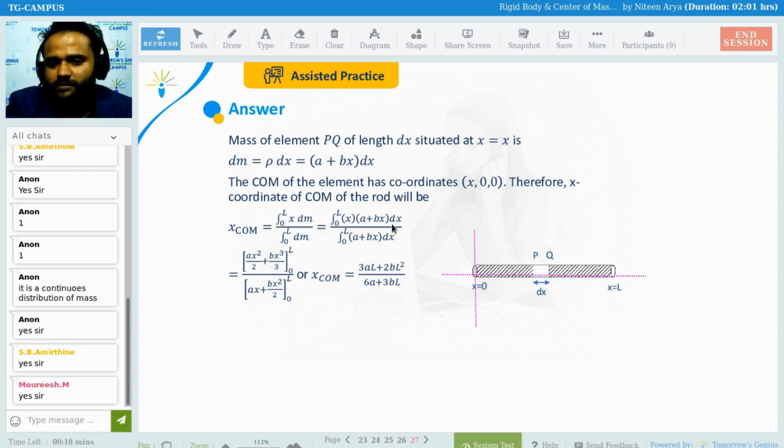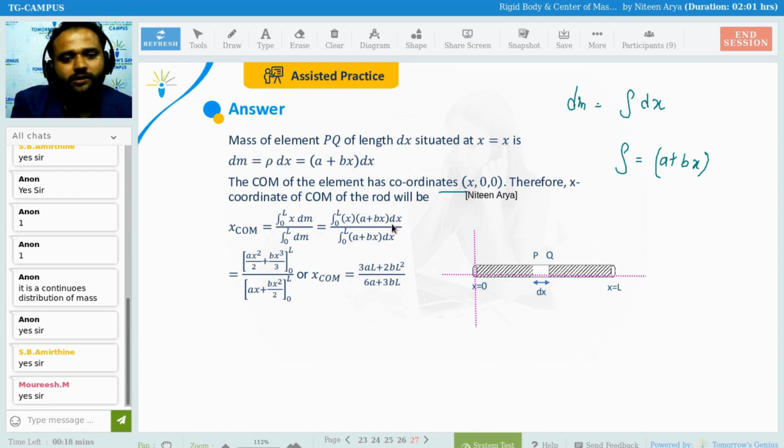The only change here is that rho is going to be a plus b into x, so dm is going to be rho dx. The center of mass of the element has coordinates x, 0. Therefore the center of mass of the rod will be x_com equals the integral from 0 to L of x dm over the integral from 0 to L of dm. You need to calculate this dm altogether.